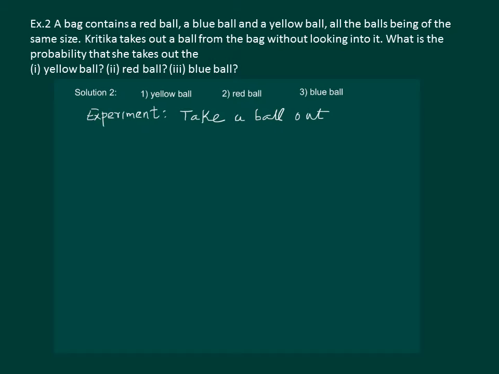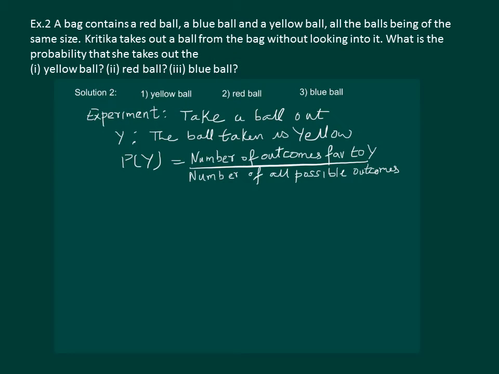Now let us define an event, say Y: the ball taken out is yellow. We have to find the probability of happening of Y, which will be given by the number of outcomes favorable to the event Y divided by the number of all possible outcomes of the experiment.